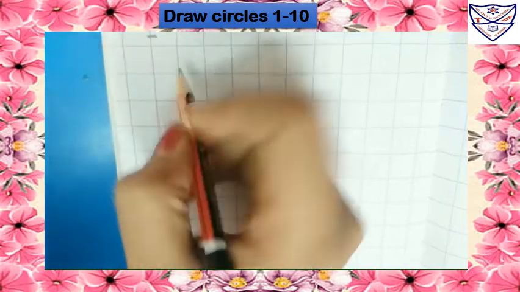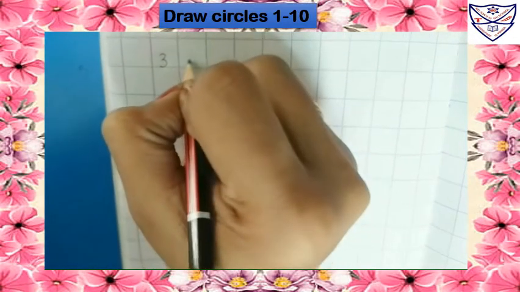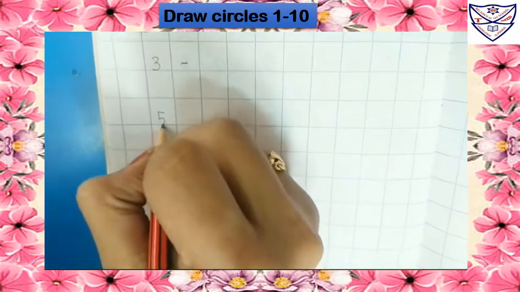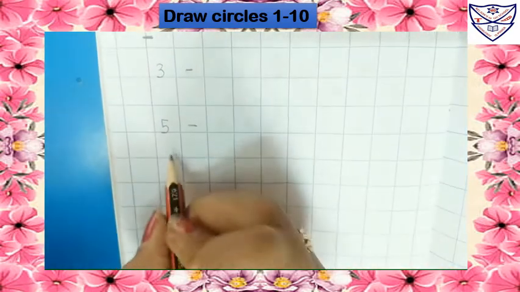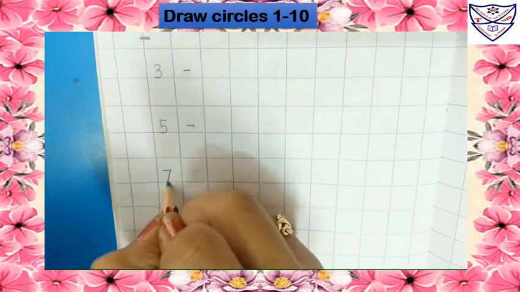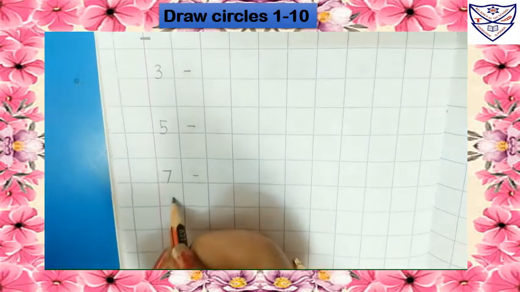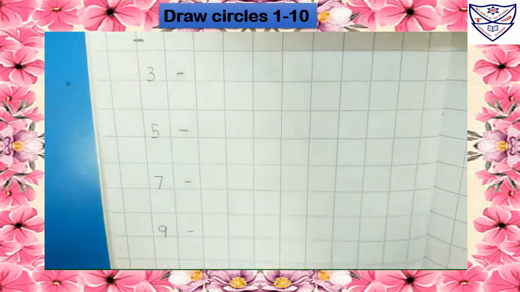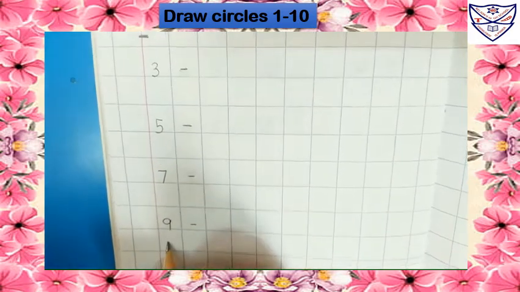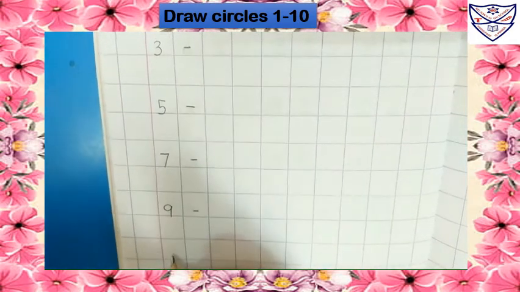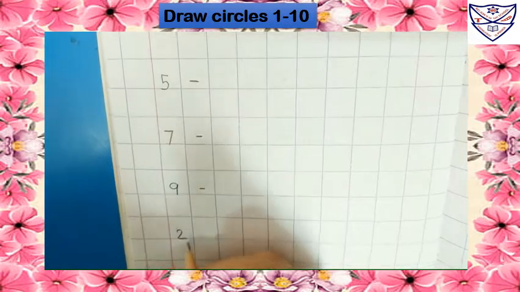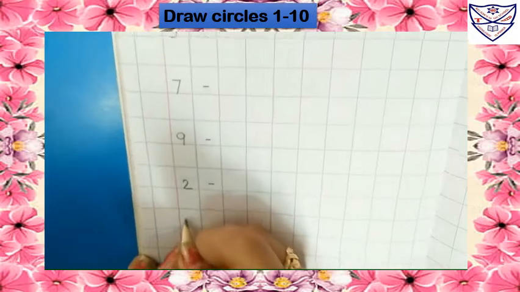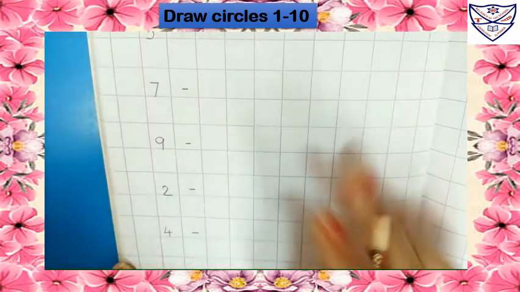From here, write here 3. Put small dash in the next box. Leave one line. Write 5. Put small dash in the next box. Leave one line. Write 7. Put small dash in the next box. Leave one line. Write 9. Put small dash in the next box. Leave one line. Write 2. Put small dash in the next box. Leave one line. Write 4. Put small dash in the next box.